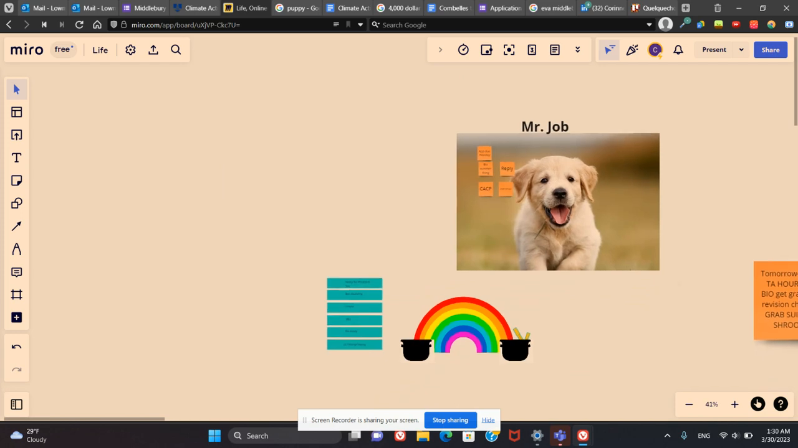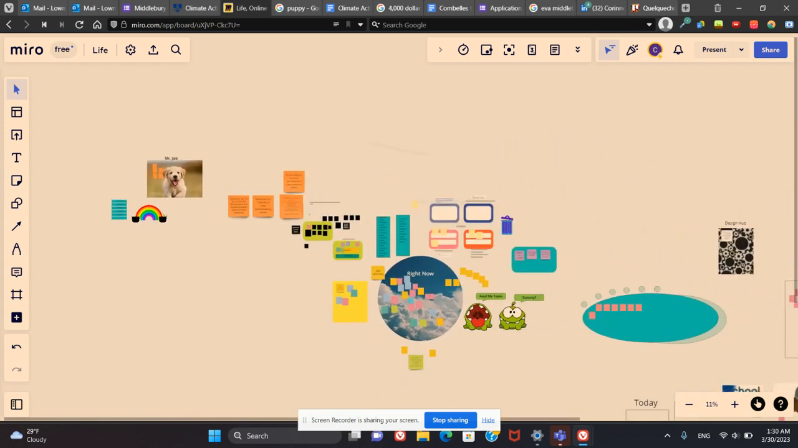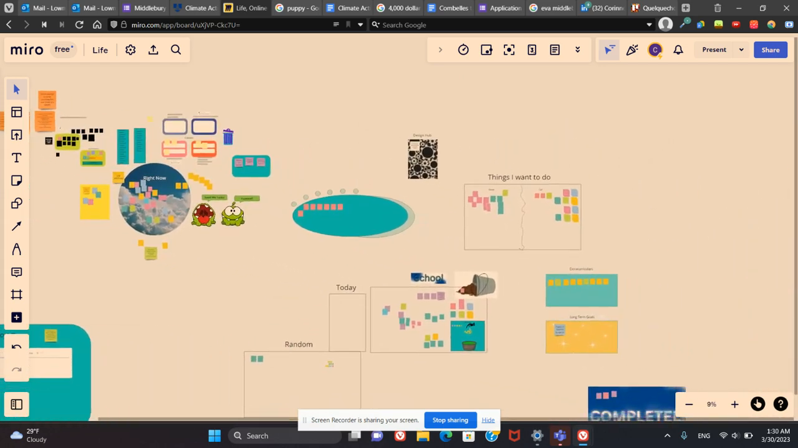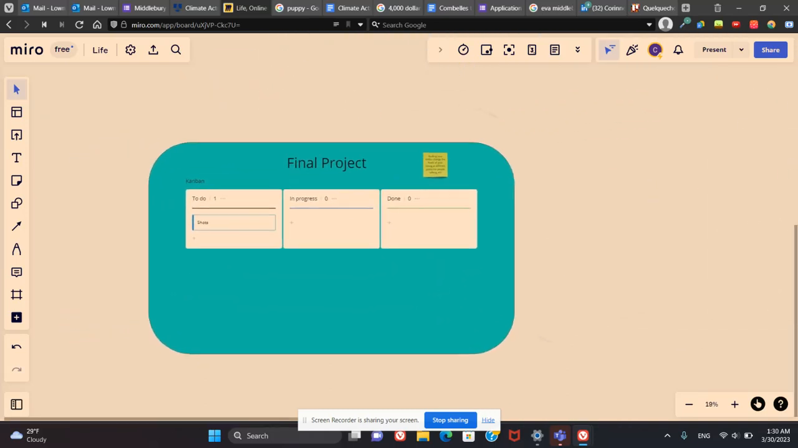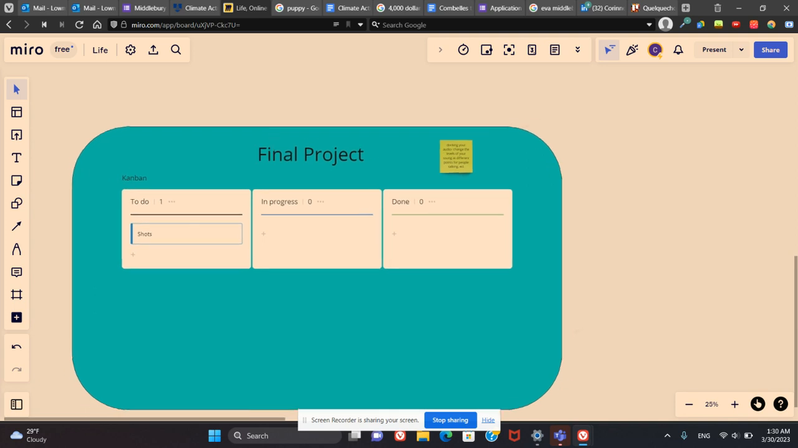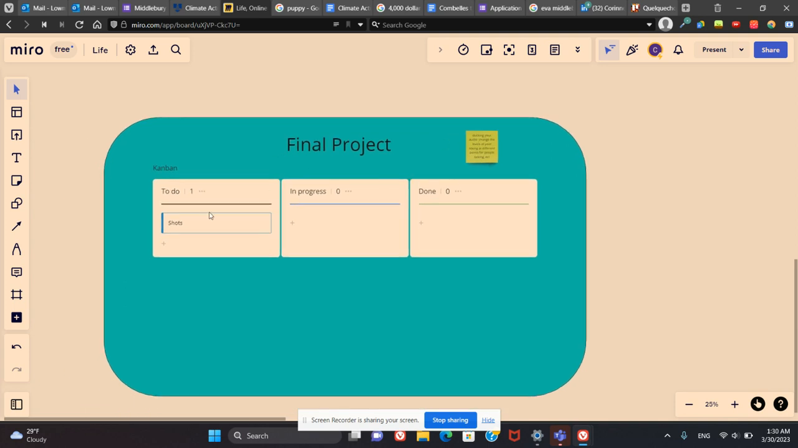And because Miro is an endless whiteboard, you can have all sorts of things, and all sorts of chaos that you created. For instance, this was a final project that I had for school. And so I had each of the things I had to do, and you also can do a Kanban board in here, and then just physically shift your tasks from to do to in progress to done.